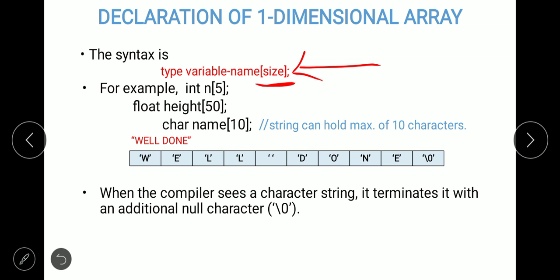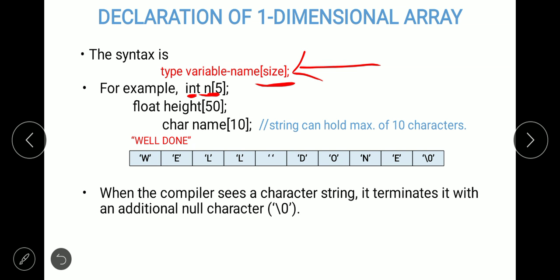For example, if the array is a collection of integers, then the data type will be int, and then you can give any variable name. But in order to provide the variable name, you have to follow the rules for variables, that is, the rules for identifiers. Those rules need to be followed here also. Finally, it is a variable name, correct? So any valid variable name you can give will be considered as the array name.